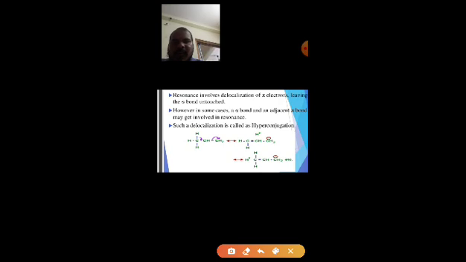Here I am taking the example of propene. How many carbons are there? For a molecule to show hyperconjugation, it must have some alpha hydrogens.